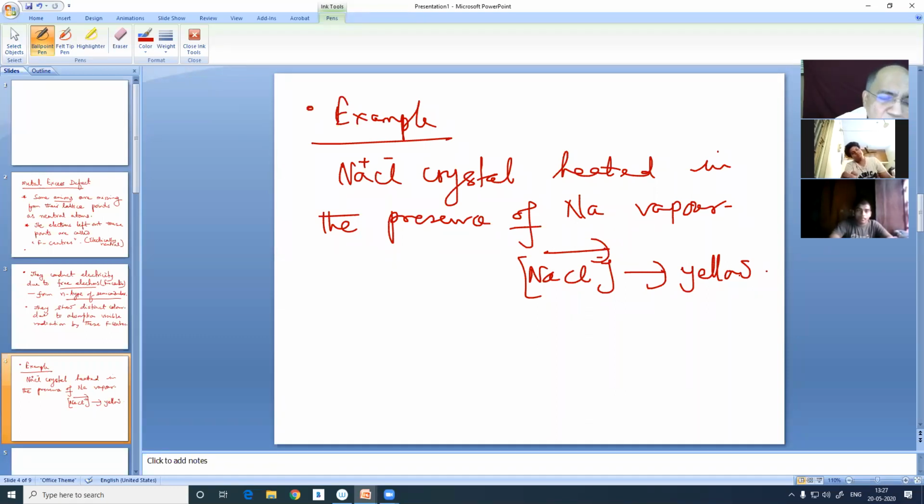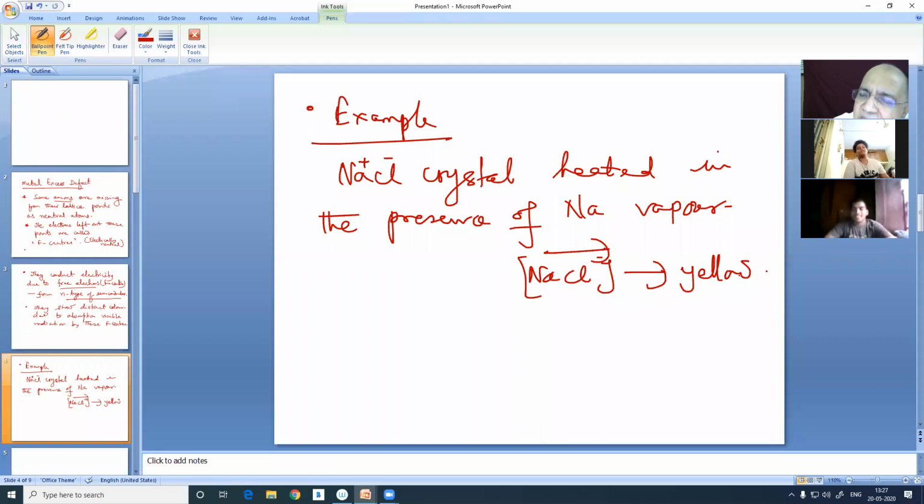You can use it in your curry making, because Odisha, Bengal, Assam, they are famous in curry making, gravy. So you ask your mom to use that yellow salt. She will be scared. No, it is poisonous. You will say nothing is there. Only some F centers are there. Some chloride ions are missing out.